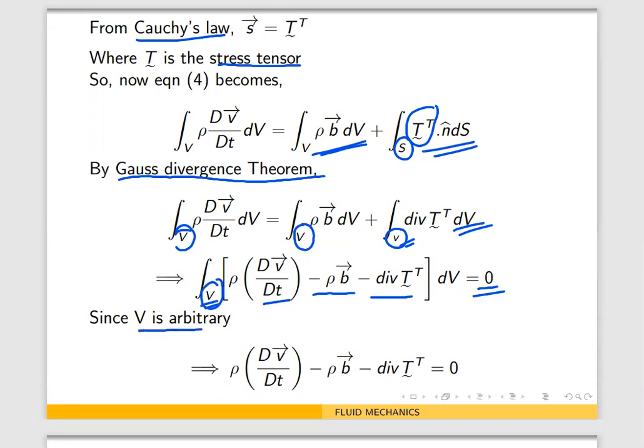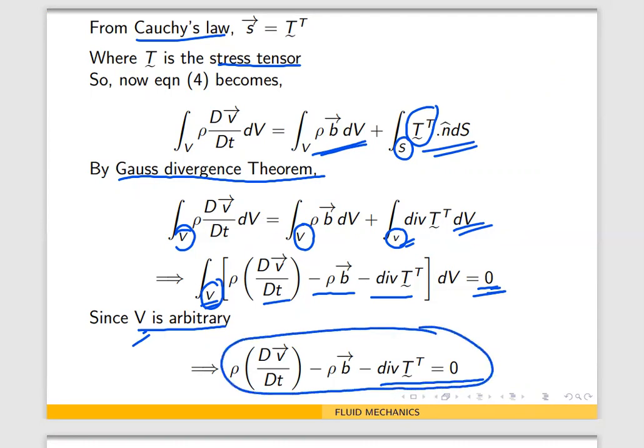Now, since V is arbitrary, the integral of that, dV equal to 0, should happen for any V. Therefore, when can that happen? That can happen only when the integrand is 0. And what is the integrand? The integrand is this: rho dV by dt minus rho B minus divergence of T transpose equal to 0.